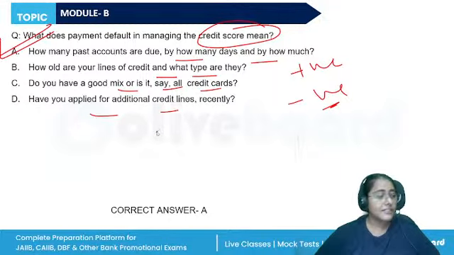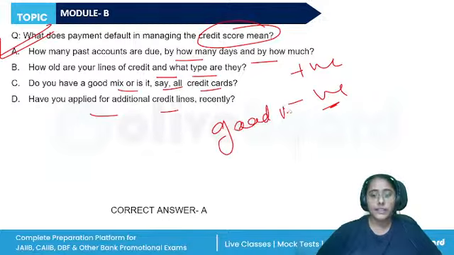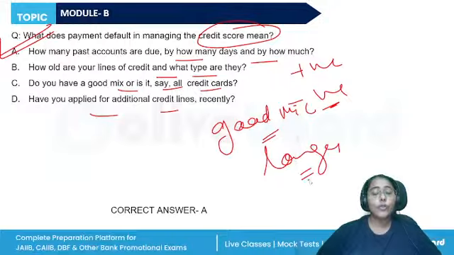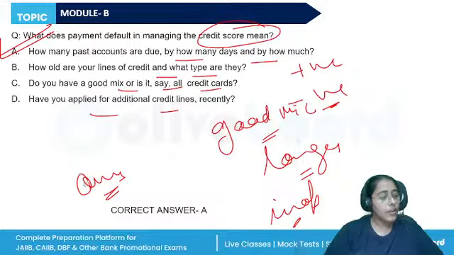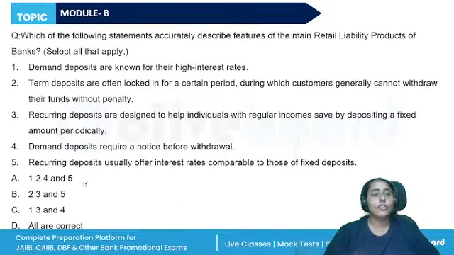What are the positive signs of the credit score? It will be obviously having a good mix, not just credit card or personal loans, but secured loans as well. Then longer credit history is better, past accounts are better. We should close down the inoperative accounts, be careful of opening new accounts. We should not over leverage ourselves on the credit card maximum. All right, utilization of credit card is also important.